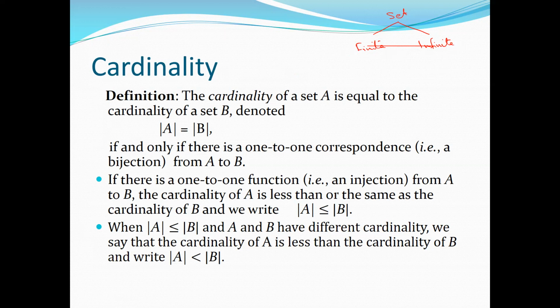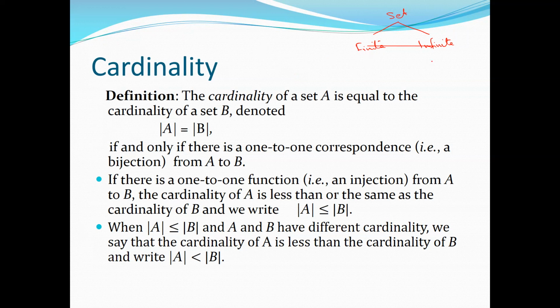Say the number of subjects that you are teaching in your undergraduate program. So the set of subjects is finite. You might be teaching 20, 30, 40, maybe 50,000. So all these subjects are finite. Such a set is called a finite set.